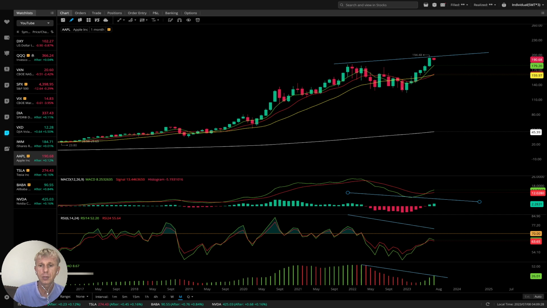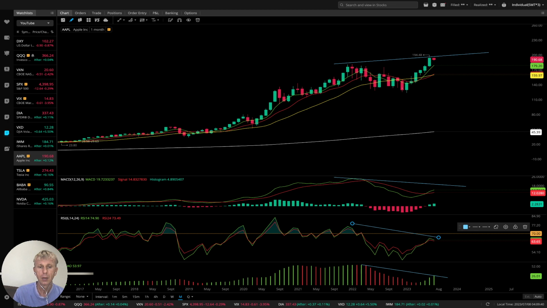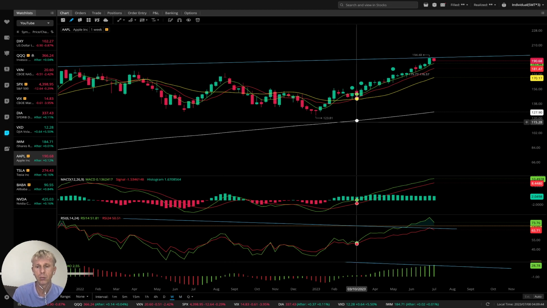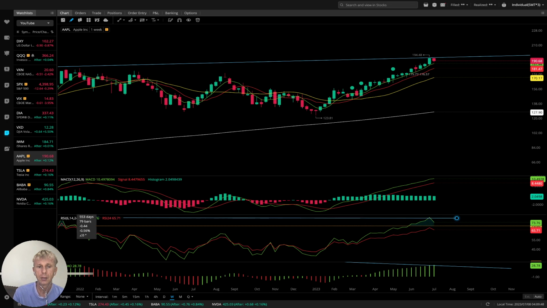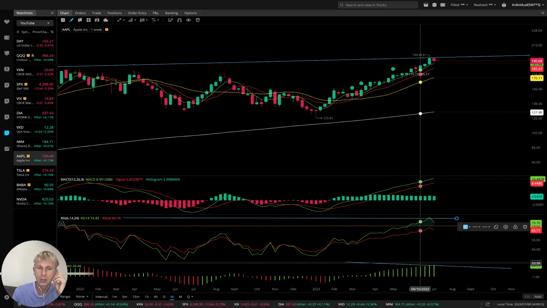On quarterly time frame for Apple, definitely wants to have correction. Monthly time frame, same story. Bullish trend with bearish divergences on all indicators. Also, it wants to have correction, but bullish trend on all indicators. Weekly time frame for Apple, same bullish trend, very overbought on RSI and on awesome oscillator, all indicators bullish with overbought condition.